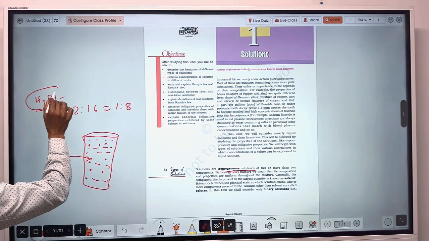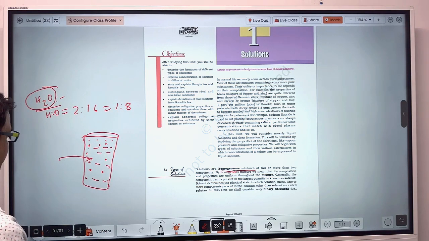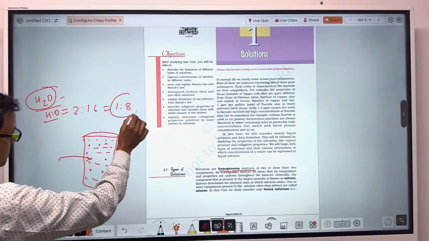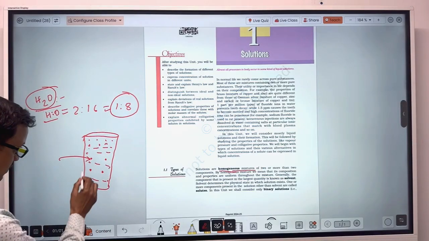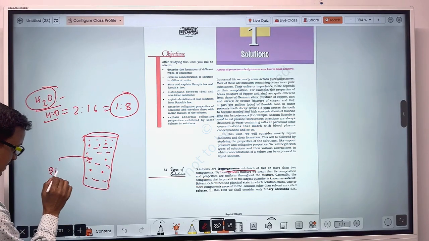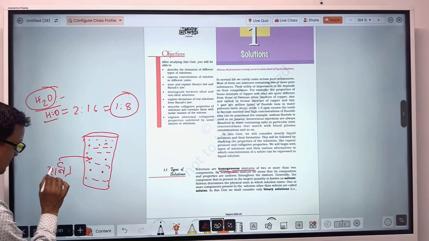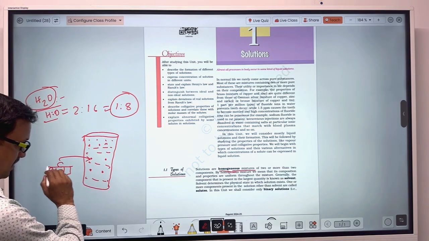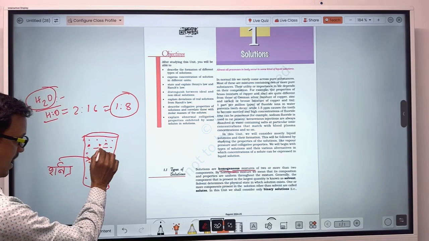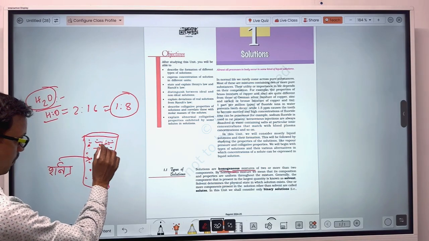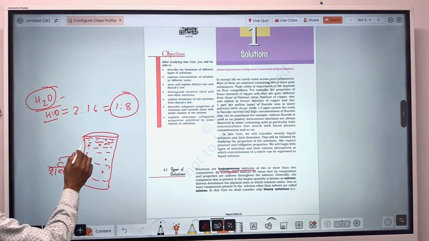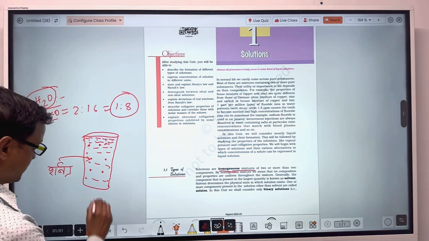So water is a compound because the ratio of hydrogen and oxygen in water is always constant. But this sarbat is not a compound, it is a mixture, because you add the sugar according to your wishes in this water. So this is a homogeneous mixture.